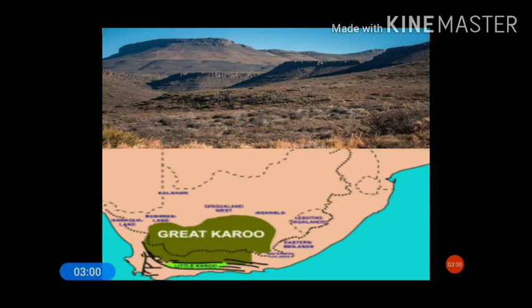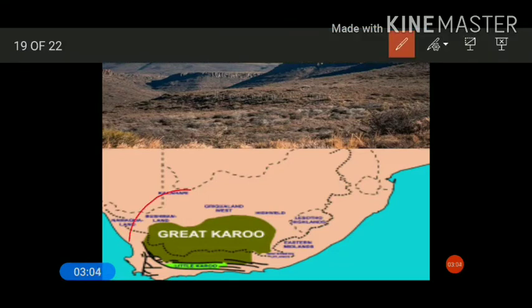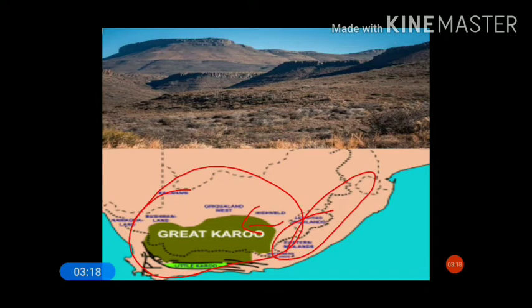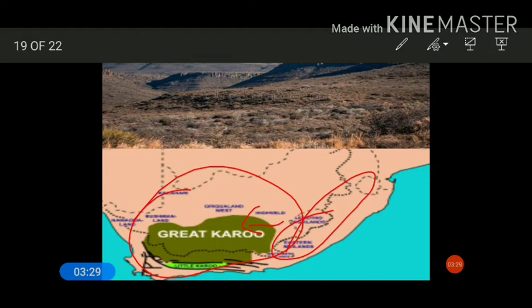Now you can see here the location of the Karoo in the southern part of Africa, near the Drakensberg. This is the Drakensberg mountain system. Toward the western part of the Drakensberg is the Karoo, a steppe-like series of plains, as you can also see in the picture above. So moving on to the next slide.